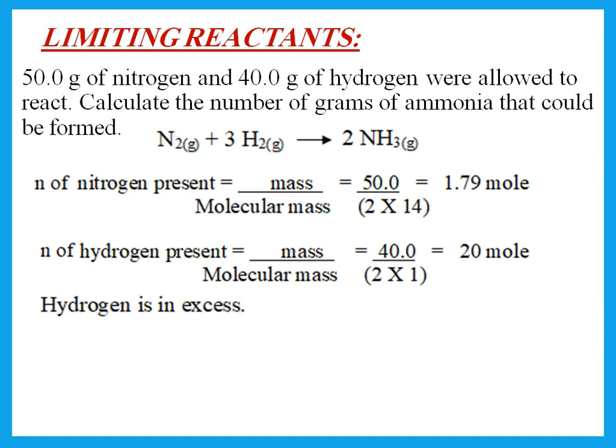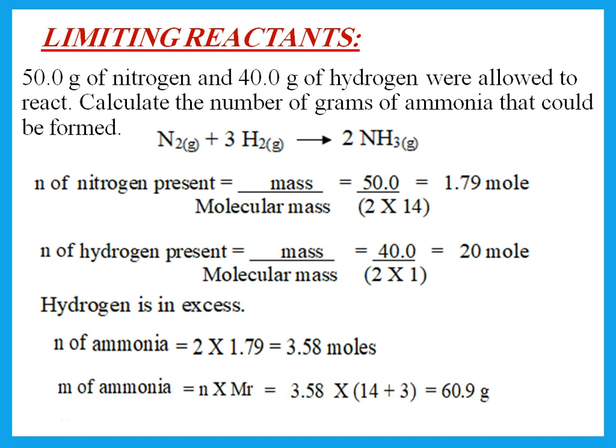So that means that the hydrogen is in excess. That means if I'm trying to get number of moles of ammonia, I use related to the nitrogen, not to the hydrogen. Hydrogen is excess, so we don't use it for any further calculation. We calculate everything based on the number of moles of nitrogen, and then I can get the mass of ammonia he's supposed to get. Are we following? If something is excess, then it is more than needed, so you don't use it in the calculation.